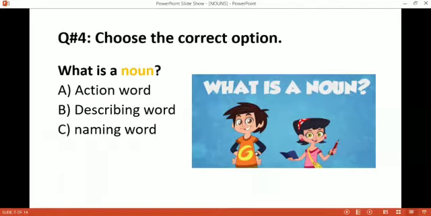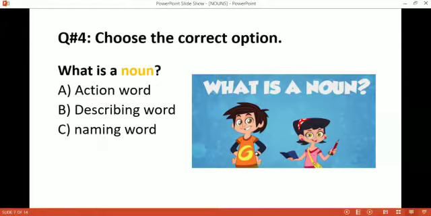Okay, the next question, question number 4, is to choose the correct option. Three options have been given to you and you have to choose the correct one. The question is, what is a noun? As we have learned, it's very simple. Is a noun an action word? Is a noun a describing word? Or is a noun a naming word? Which option is correct? Okay, I'll explain.